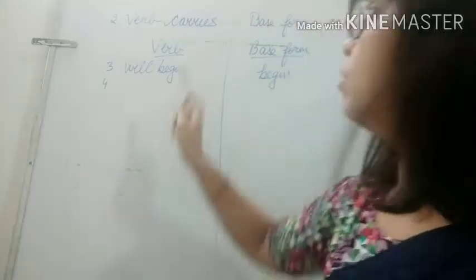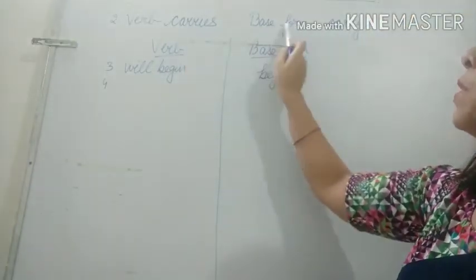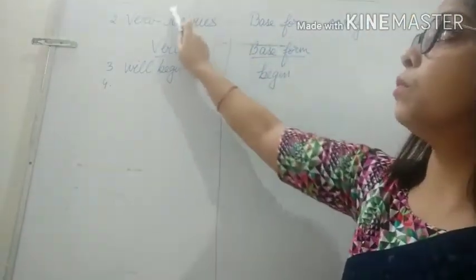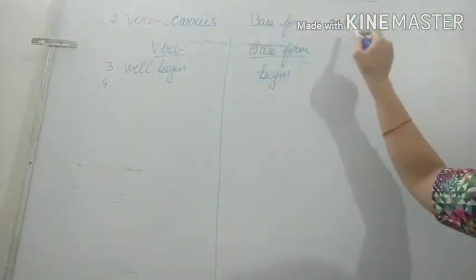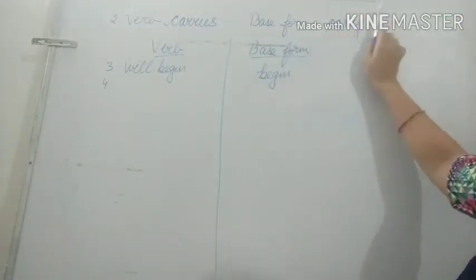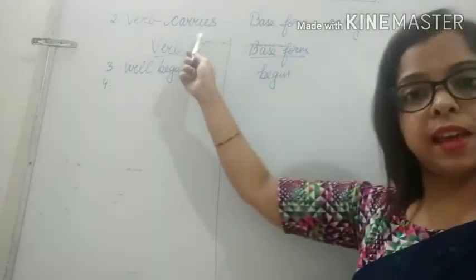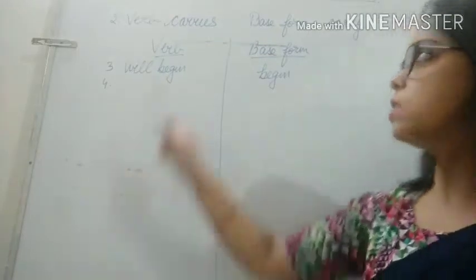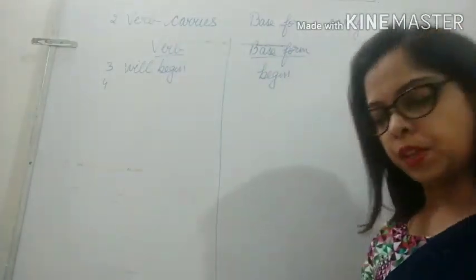Second one, a train carries different people to different places. Now see here, verb is carries. Okay, and what is the base form? From where is this verb carries formed? From the base form carry. Okay, from this carry only we removed y and we add ies, and it becomes carries. Okay, so you will write like this only: verb carries, base form carry.